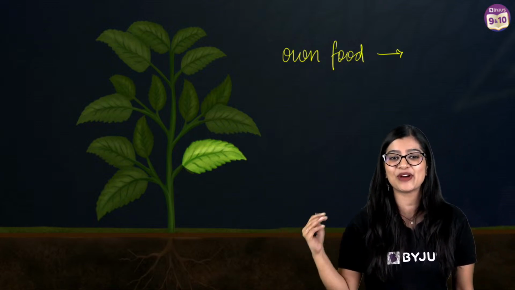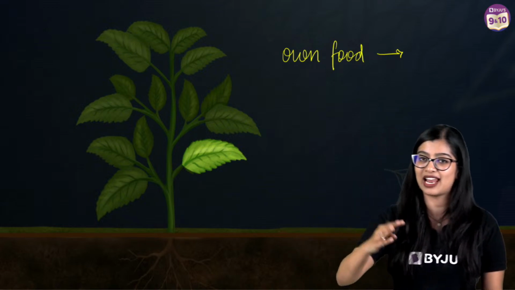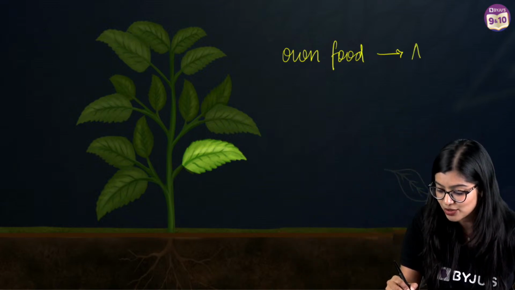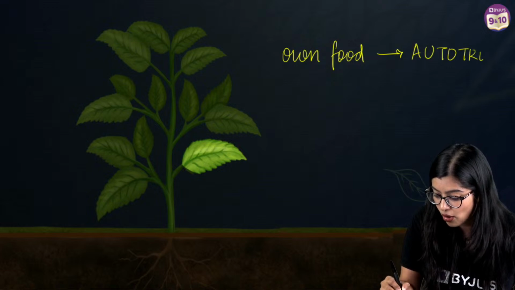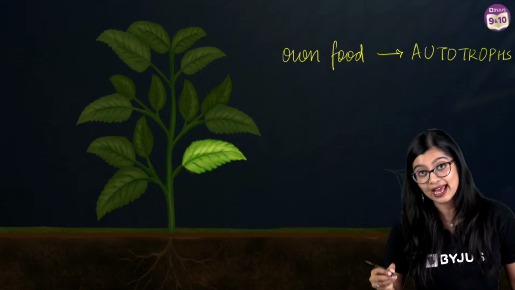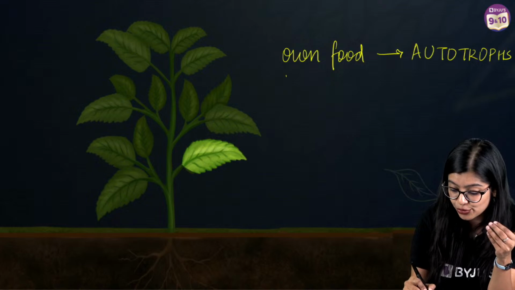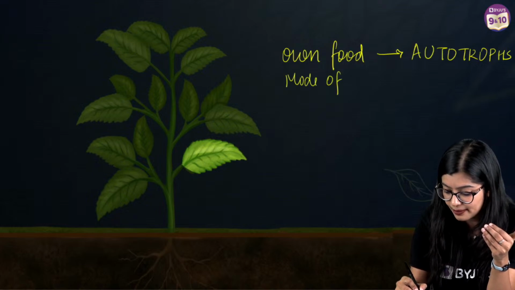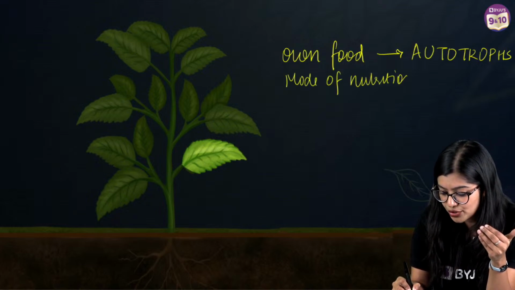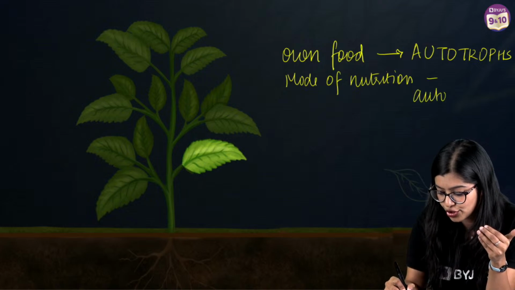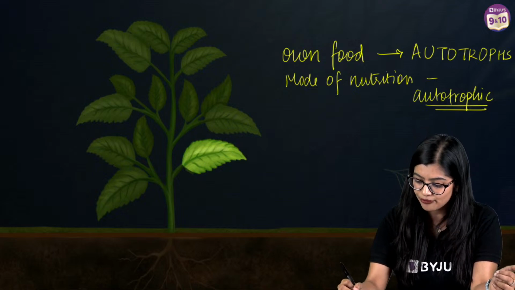Very good, all of you, very good. You're very quick to answer me on the live chat. They are nothing but, or we call them, autotrophs, right? And we see that this mode of nutrition is what we call the autotrophic mode of nutrition. So this is what we understand as autotrophic mode of nutrition.